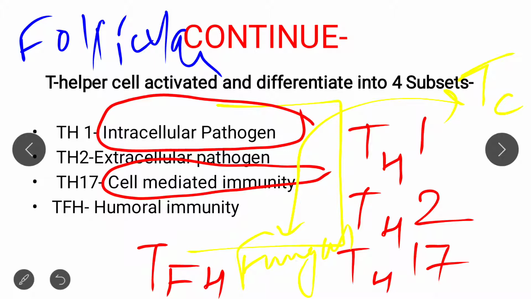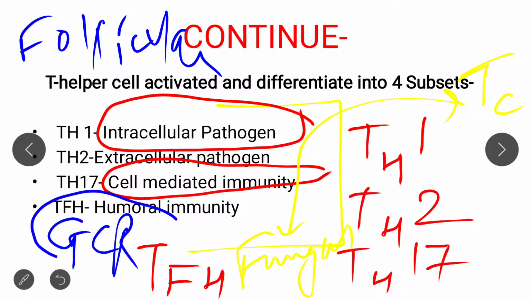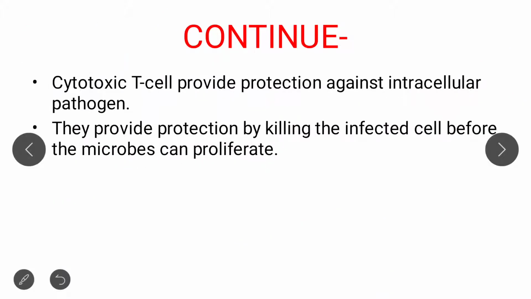about the dendritic follicular cell, that it helps in GCR. Please go through that dendritic follicular cell lecture. I put it in the description box today. Then you will find that they basically help in the germinal center reaction. So this follicular helper cell also does the same work, that is, it participates in the GCR pathway or GCR reaction.